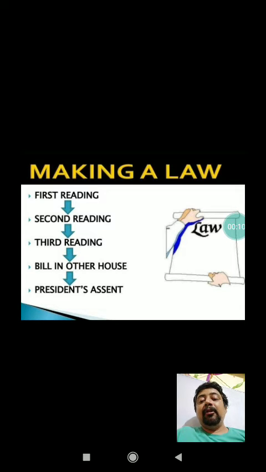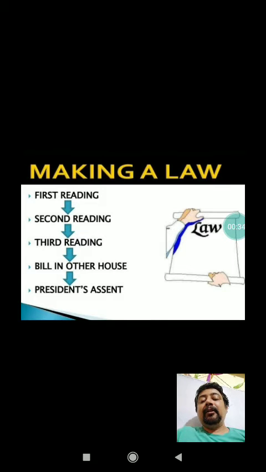And in this video, we'll try to understand the procedure of lawmaking. We'll try to understand how law is made in the parliament, and we'll also understand what the role of the president is in the lawmaking process. So let's start the discussion over the lawmaking process.